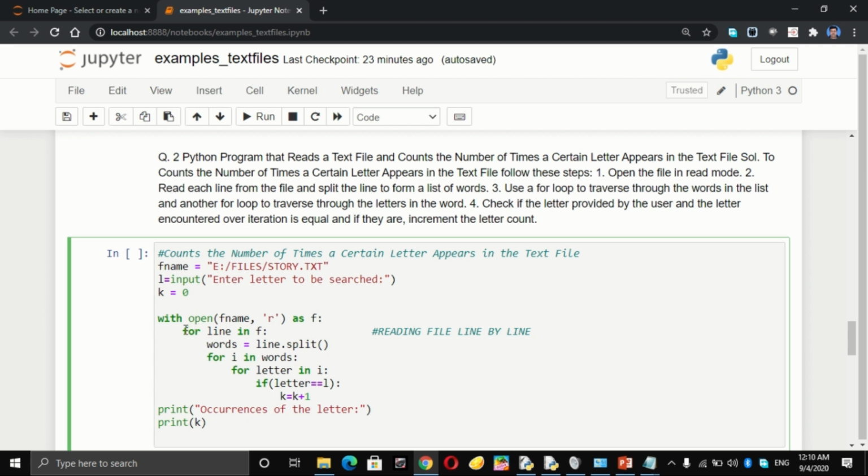Now words will become a list. Okay, for i in words and for letter in i, if letter equal to our desired letter, then the count will be incremented, and finally we'll get how many times this particular letter has come.